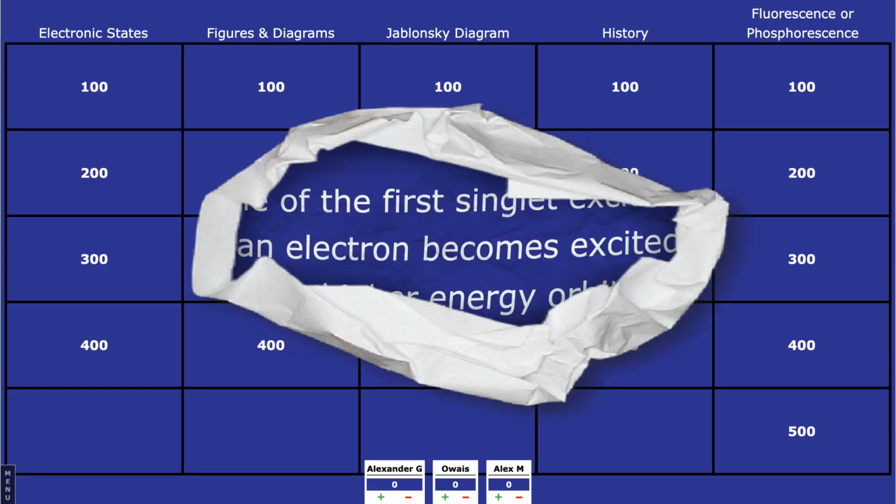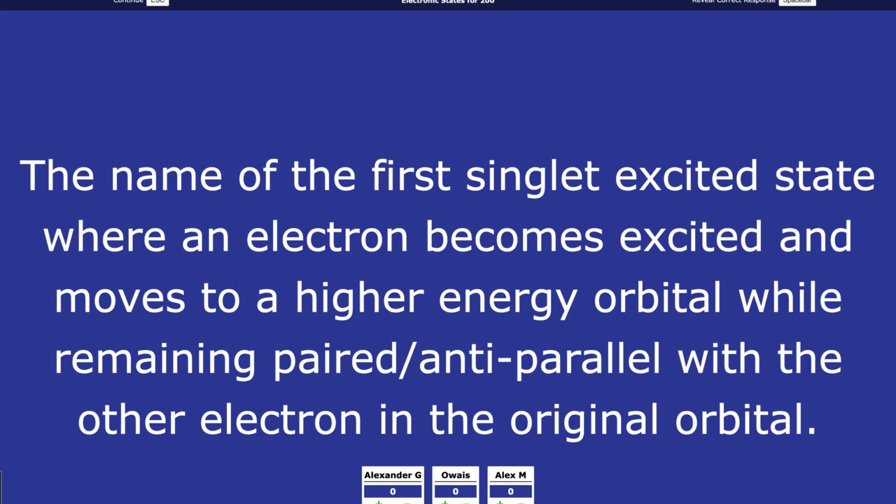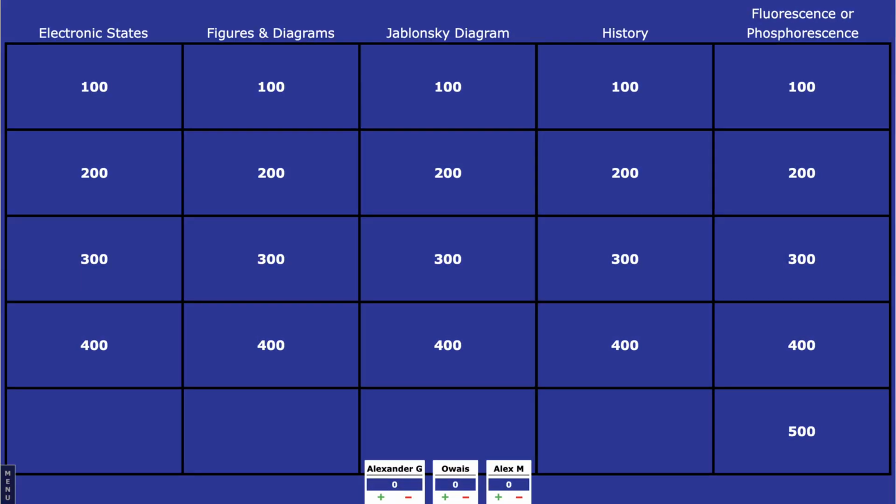The prompt is the name of the first singlet excited state where an electron becomes excited and moves to a higher energy orbital while remaining paired/antiparallel with the other electron in the original orbital. What is S1? And the category is electronic states for 300.